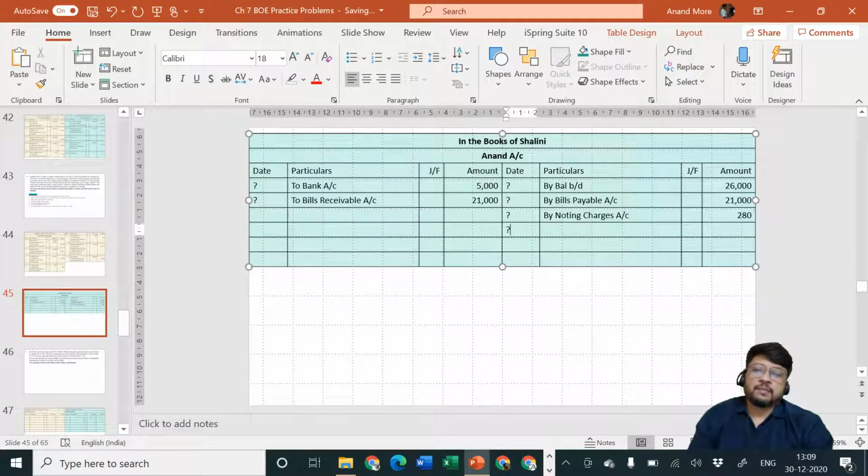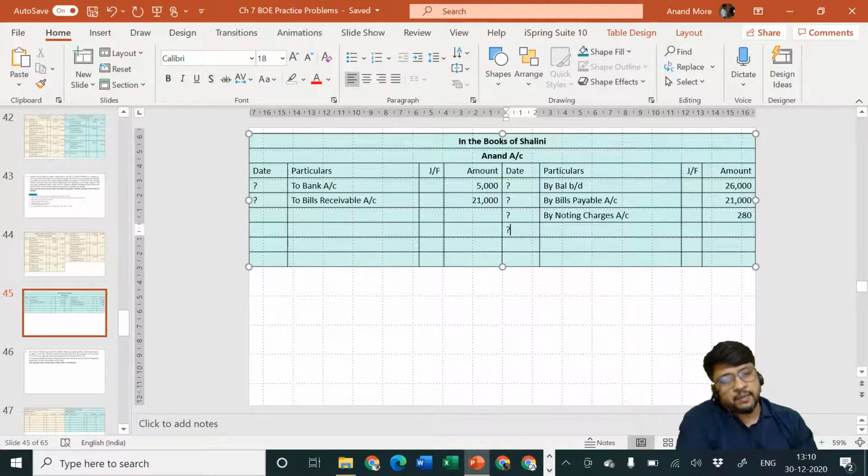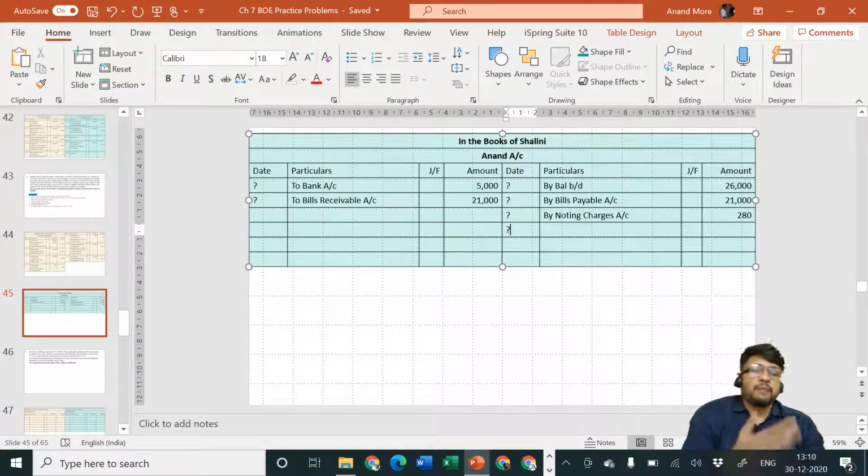So she is accepting that she will be paying to Anand not only rupees 21,000 but also rupees 280 plus 650. Why is she paying 650 rupees extra to Anand? The logic is simple. She is accepting that it is as interest for demanding extra credit period. So interest is the expenditure of Shalini, debit all expenses and losses, interest account debit, and the interest will be payable to whom? To Anand. So it will be credited to Anand account.